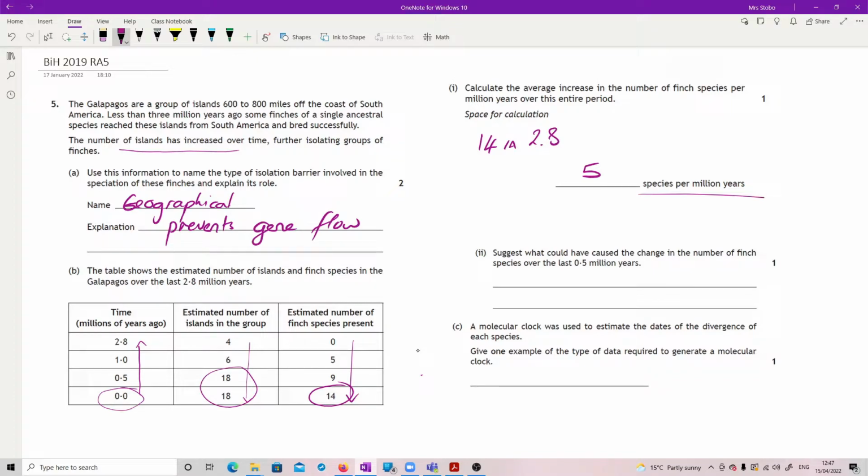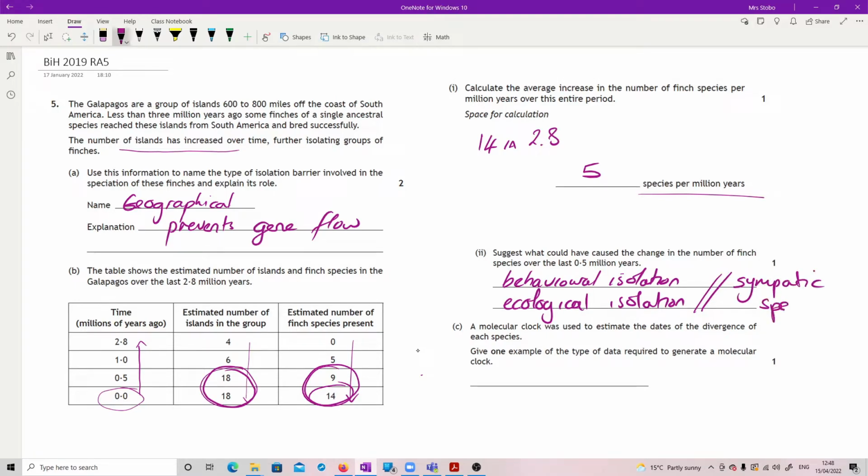500,000 years. Okay, so what we know is that the number of islands has not increased, but the number of finches has. Sorry, finch species, not necessarily the number of finches. So if it's not the number of islands, it's no longer geographical. So I could have behavioural isolation, or I could have had an ecological isolation. That'll give you the mark. Or you could have been nice and posh and gone for sympatric speciation, because that's really what those are leading to.